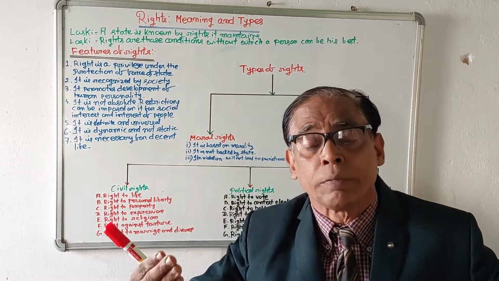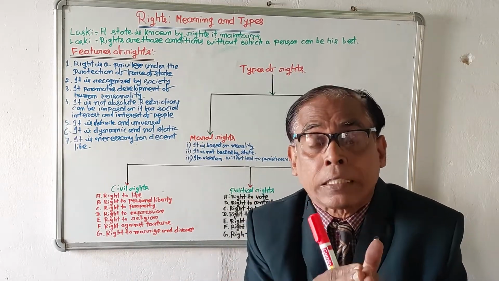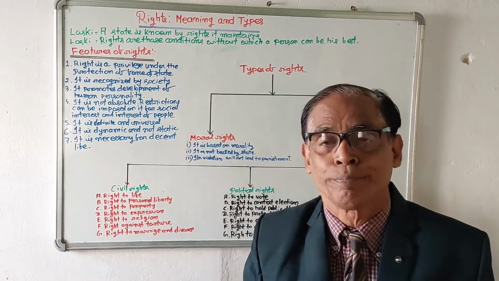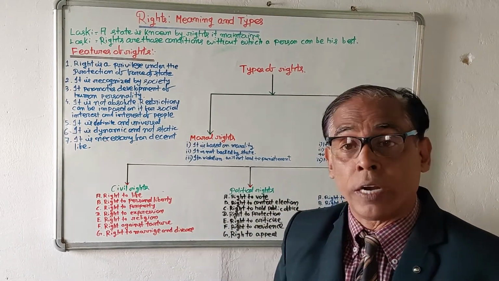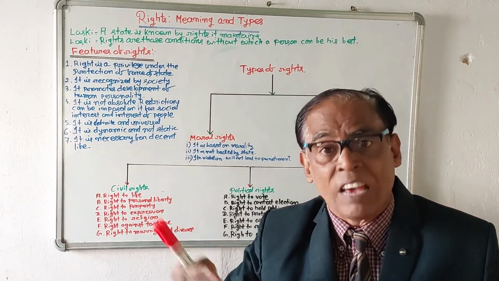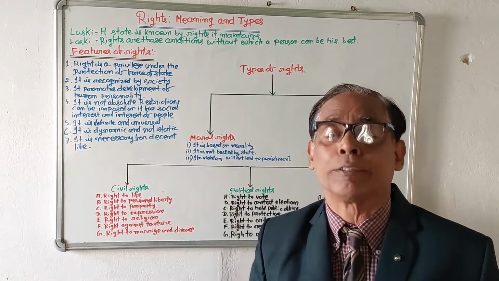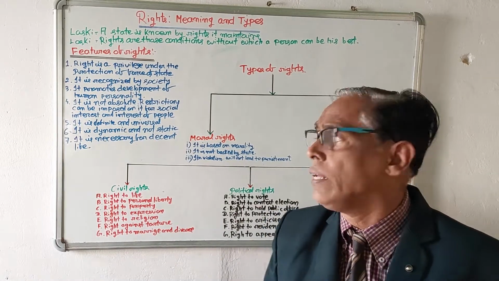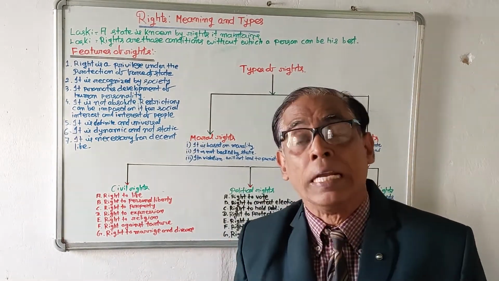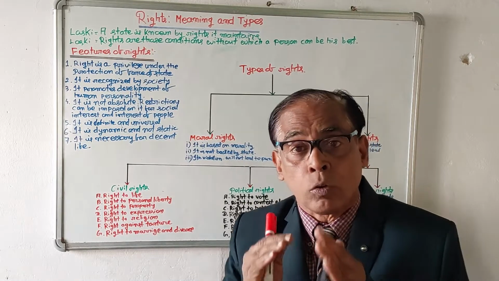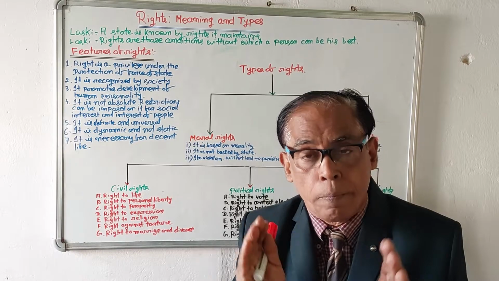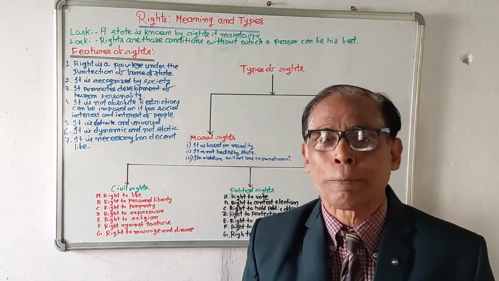And it is universal, it means it is not given to a section or some sections, it is given to all. And number 6, it is dynamic and not static. Rights are changing. As time is changing, rights are changing. And finally, it is necessary for decent life. In order to lead a good life, in order to lead a better life, rights are necessary.